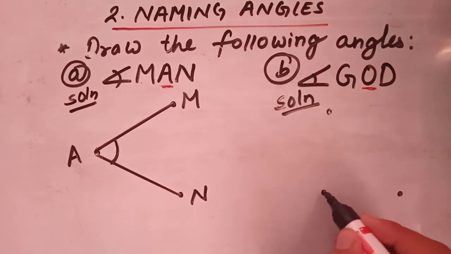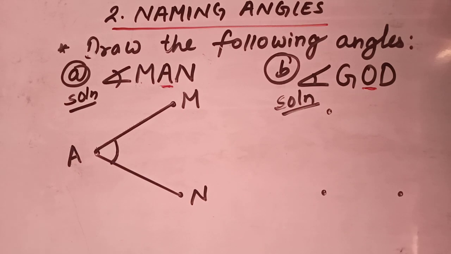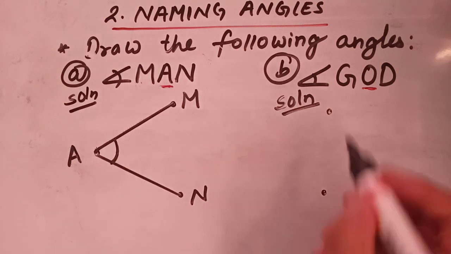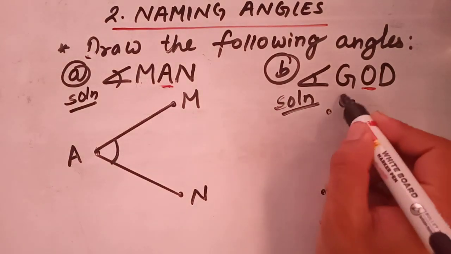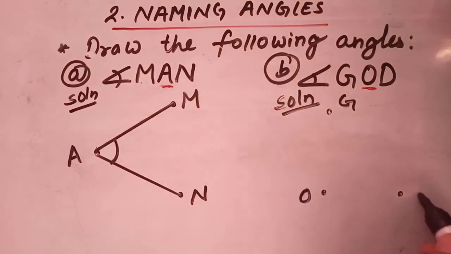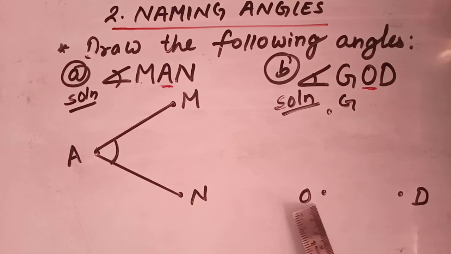Here I mark 3 dots. Let's name it as GOD. As we know, our vertex is O. So now we will extend the line from G up to O and D up to O.